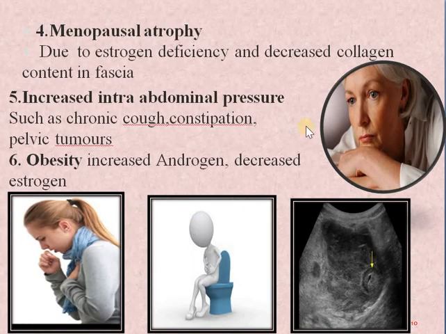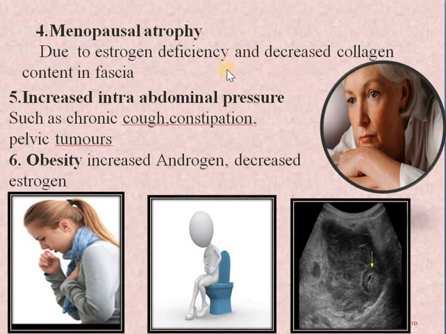related to menopause, which is very common. Women who enter the age of 50 get complaints of urinary incontinence, urge or stress, because of anterior vaginal wall prolapse. And why does this happen? Mainly due to estrogen deficiency, because estrogen helps keep the collagen fibers, or collagen contents in the fascia, in a proper state.